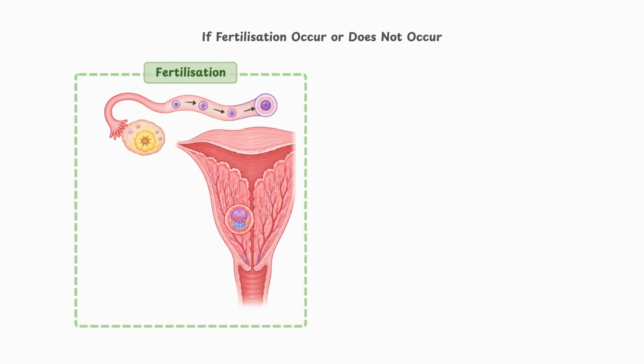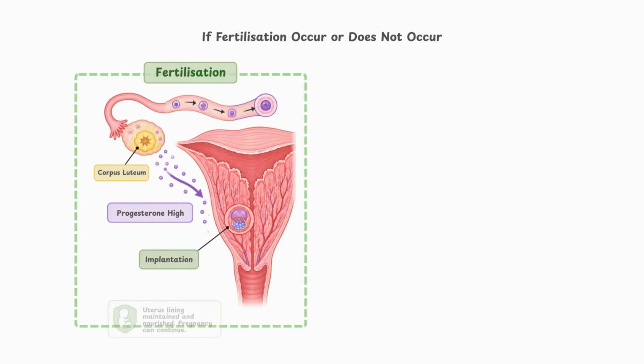Now let's look at what happens after ovulation. If fertilization occurs, the corpus luteum continues producing progesterone. This is important because progesterone prevents the uterus lining from breaking down and helps support the developing embryo. Later on, the placenta takes over the job of producing progesterone.